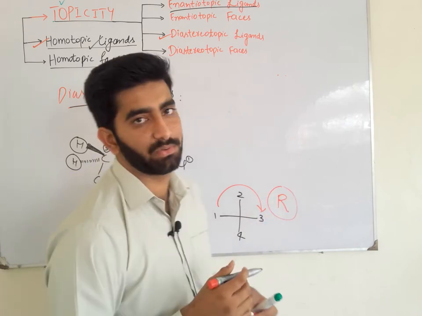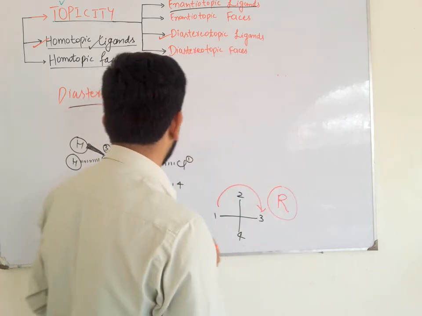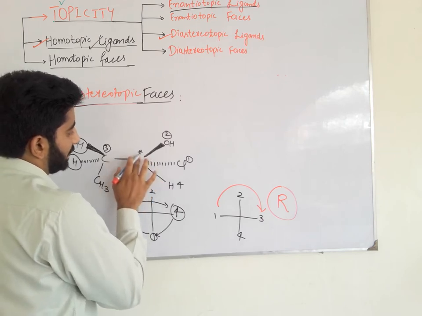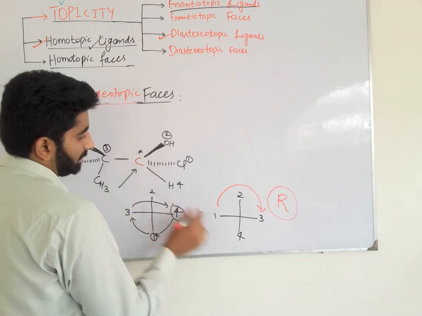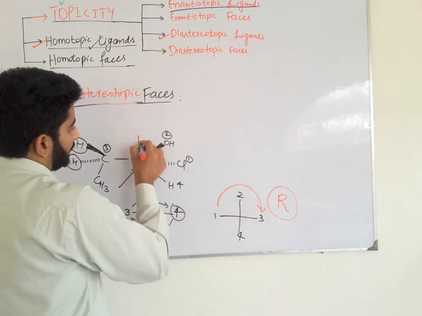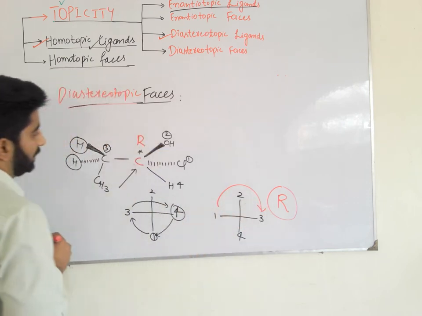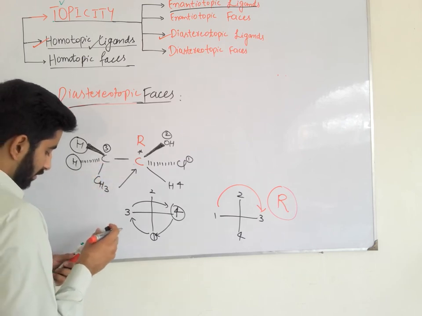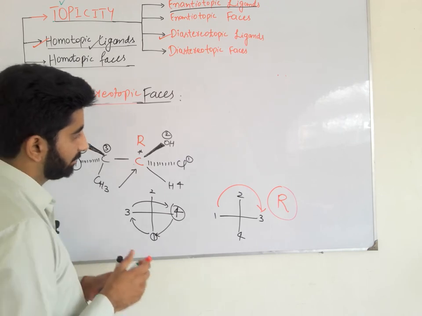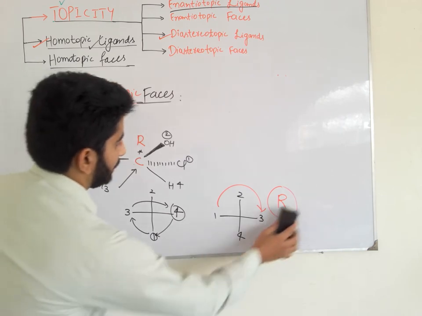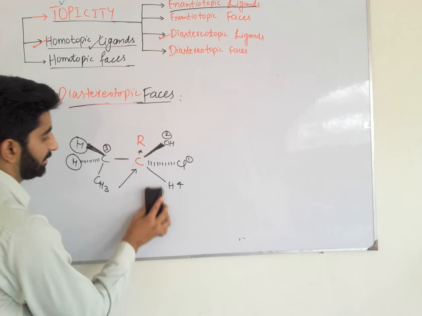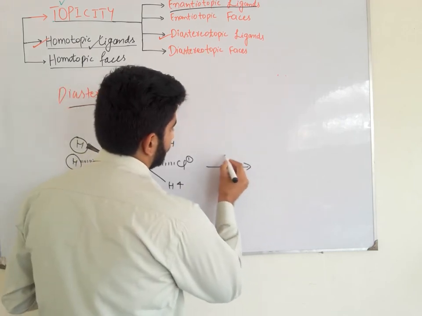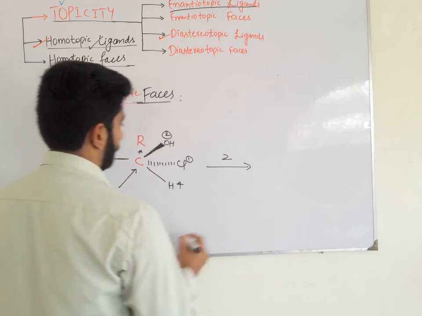If the rotation is anticlockwise, then it is S configuration. In this case, the rotation is clockwise, so this chiral carbon is an R chiral carbon. So now we do the substitution addition criteria to determine the topical relationship between the ligands. We apply the substitution addition criteria.